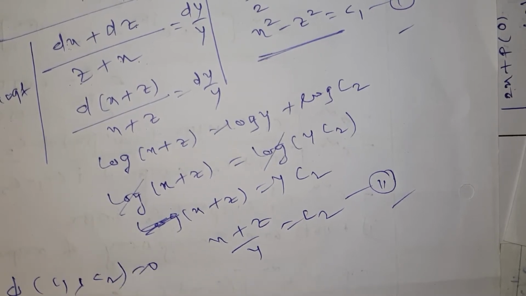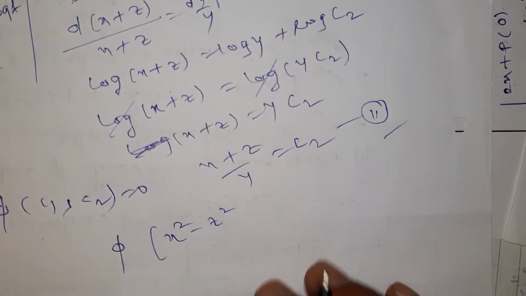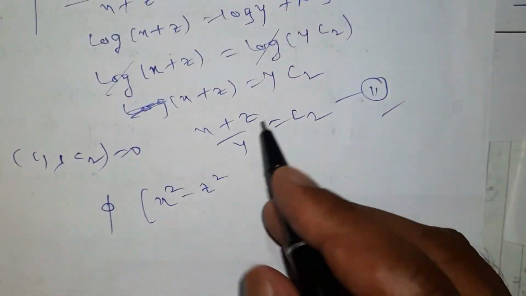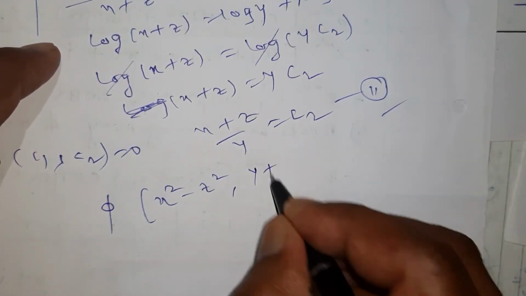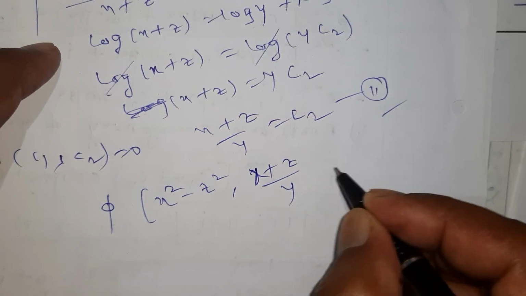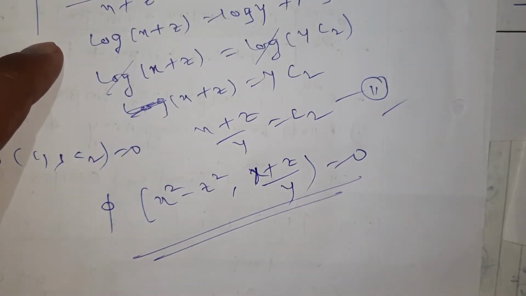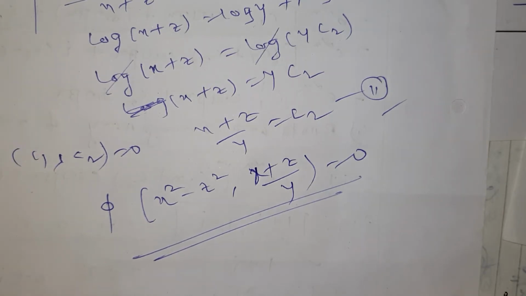is equal to 0. Means phi of x square minus z square, the first solution, and here the second solution. What is that? Y plus z, x plus z upon y is equal to 0. This is our final answer. Understood it? We will take one more example for the better understanding.